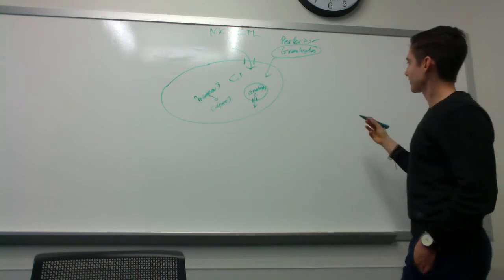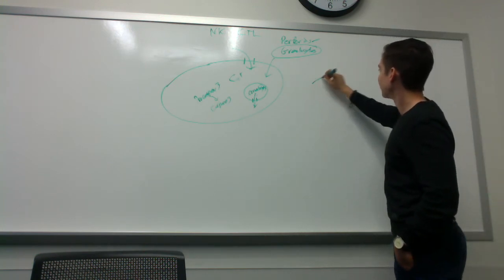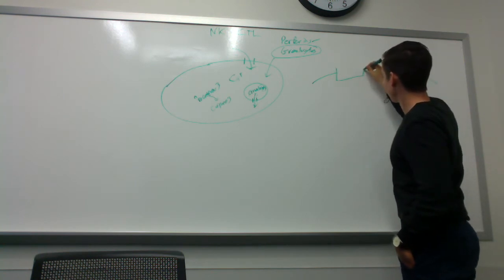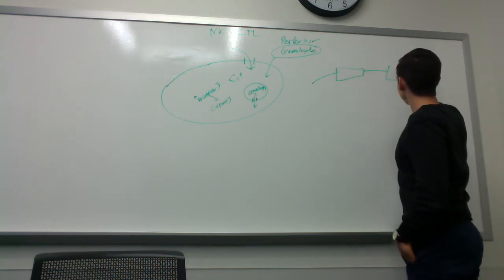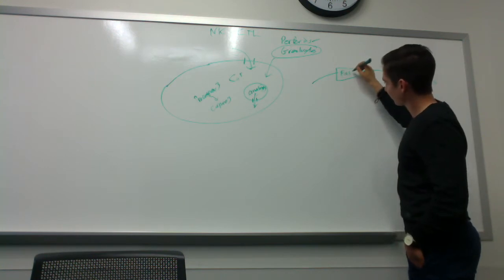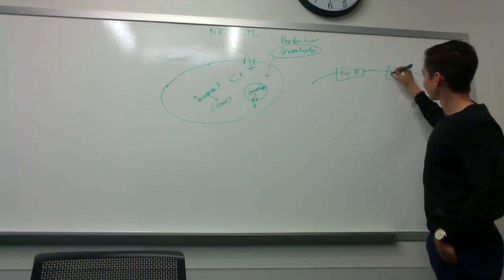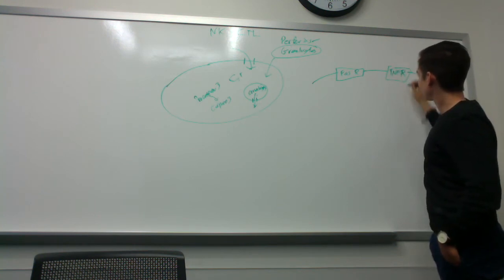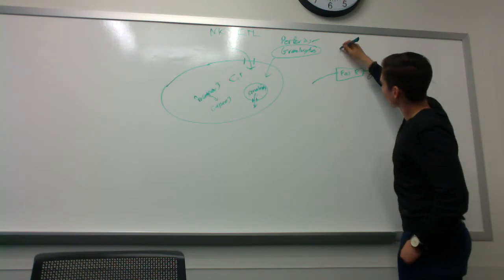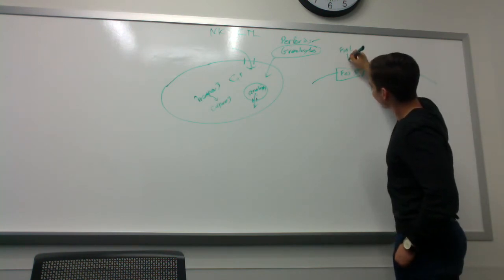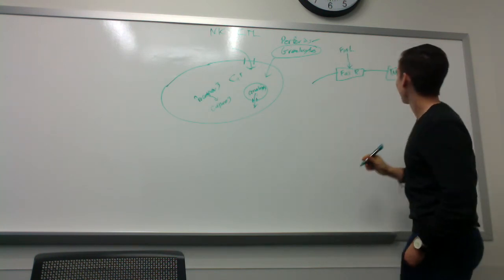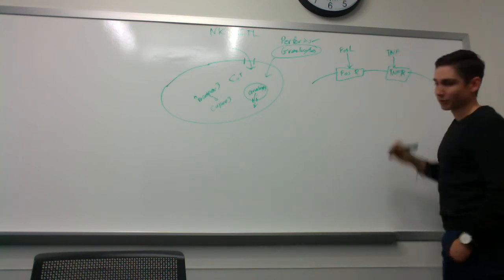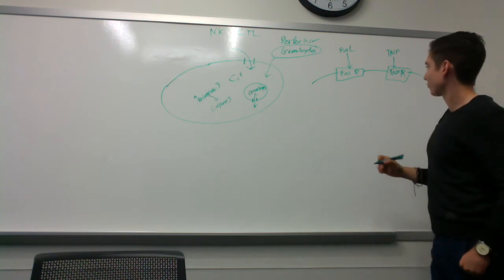Now, in the non-secretory route, you actually have cytokines that are released. So I'm just going to draw, there's two kinds of receptors. There's the FAS receptor, and then there's the tumor necrosis factor receptor. FAS ligand can come and bind to FASR, and tumor necrosis factor can bind to the tumor necrosis factor receptor.